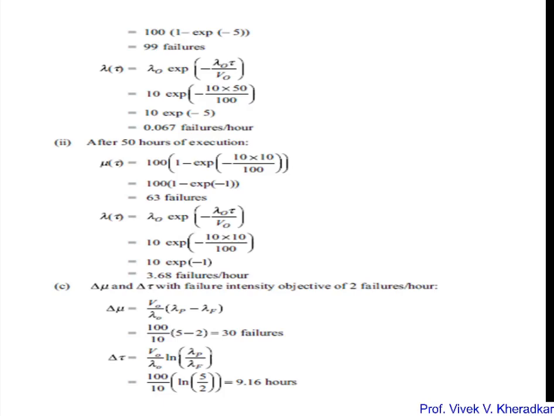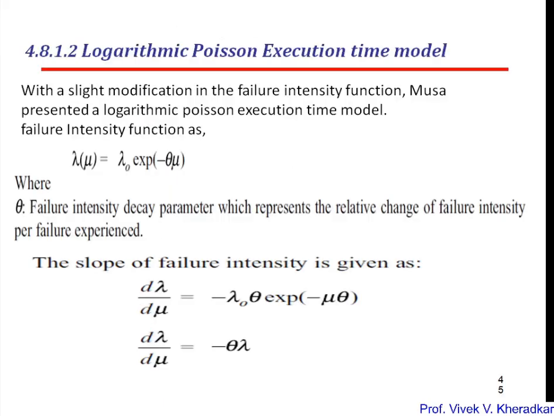Next we have the logarithmic Poisson execution model. What is the logarithmic Poisson execution model? It is a slight modification of the failure intensity function. It is also based on the failure intensity function proposed by Musa, but with a modified intensity function. Musa presented the logarithmic Poisson execution model in which failure intensity is calculated as lambda of mu equals lambda 0 exponential of minus theta of mu, where theta represents the failure intensity decay.